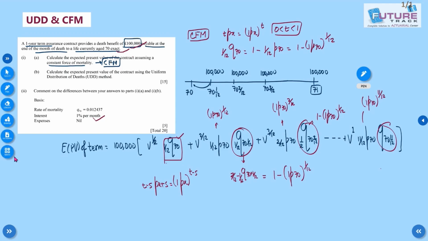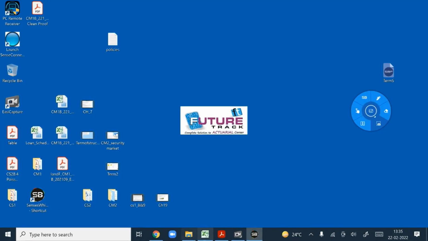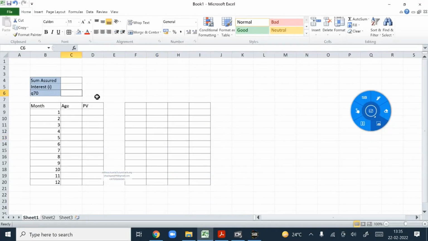So my mortality is 0.012437, sum assured is 1 lakh, and interest is 1%. Very important, it is per month. This is the information we have been given.